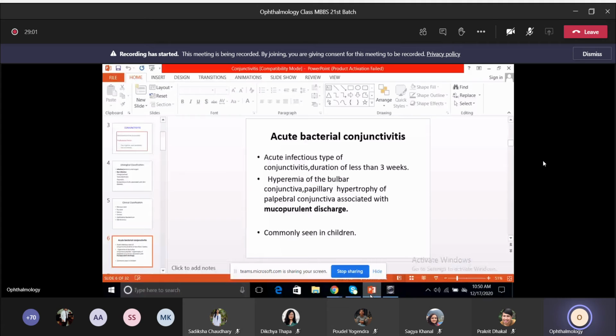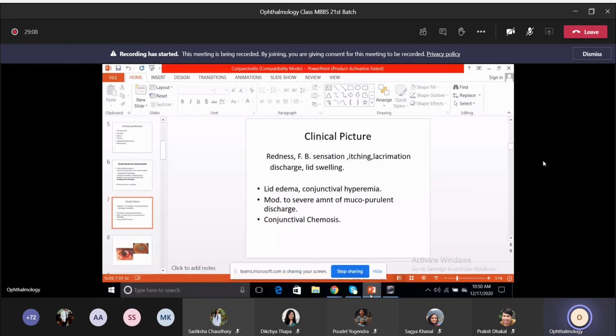This type of conjunctivitis is mainly seen in cases of children. So clinical picture, same thing as we've discussed. Symptoms common to all types of conjunctivitis: redness, foreign body sensation, itching, lacrimation, discharge, which is the mucopurulent type, and then the lid swelling. When you examine the patient, you will see lid edema, conjunctival hyperemia, some amount of conjunctival chemosis, and moderate to severe mucopurulent discharge.